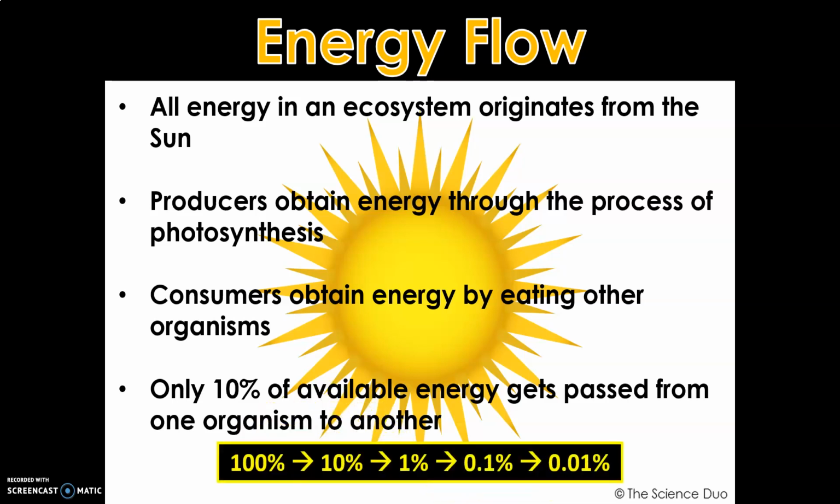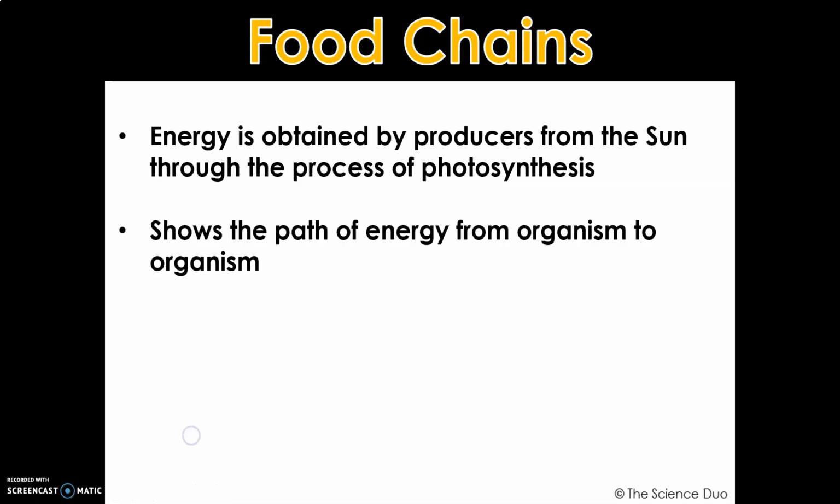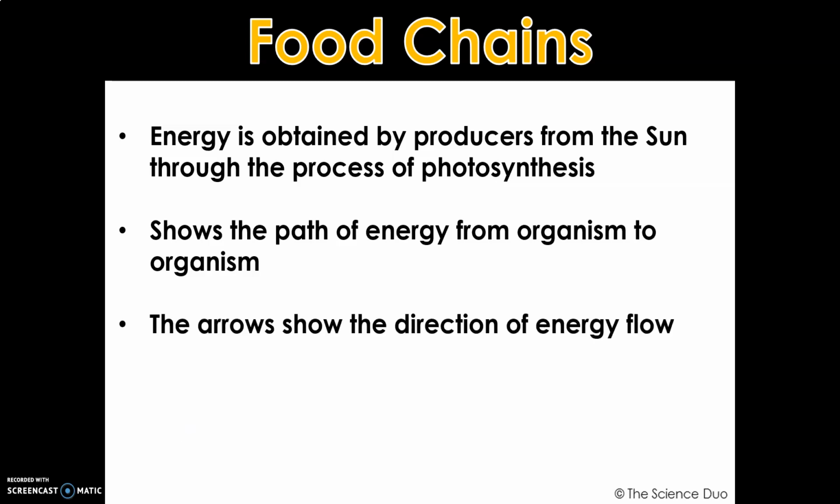Only 10% of available energy gets passed from one organism to another. And this is called the rule of 10. Producers have 100%. The organism that feeds on them only gets 10%. The organism that feeds on them gets 1%, so on and so forth. Energy is obtained by producers from the sun through the process of photosynthesis. A food chain shows the path of energy from organism to organism. The arrows show the direction of energy flow.